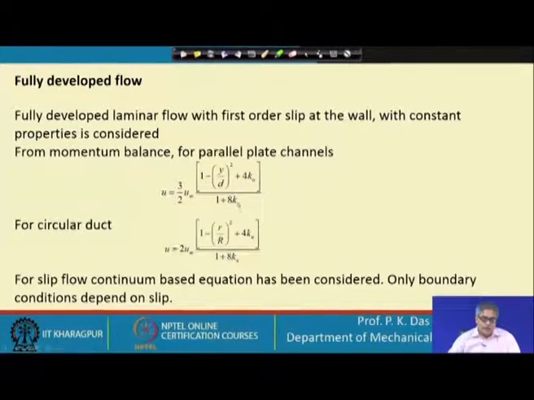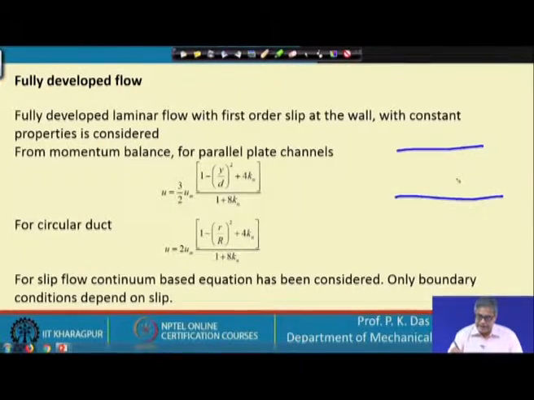Most of the symbols you can understand, but for your benefit, let me explain. u is the velocity at any point. Suppose we consider a parallel plate channel, let me draw it here itself so that it will be clear. The thickness or width of the channel is d, and in this direction we have y.